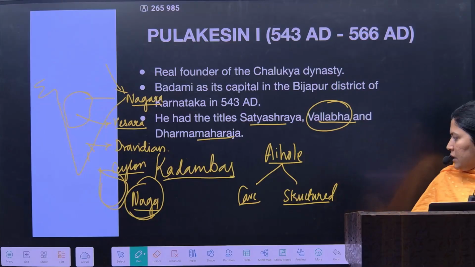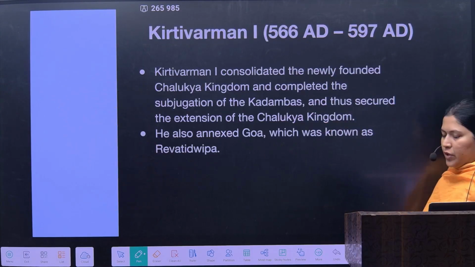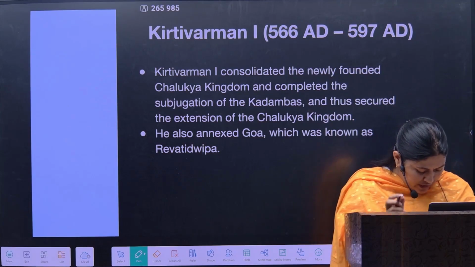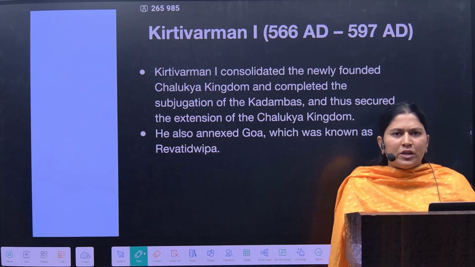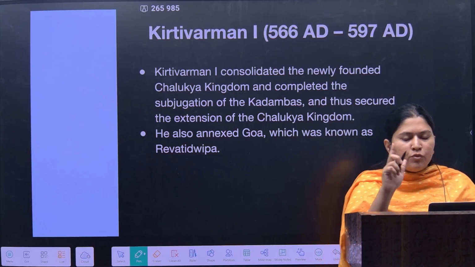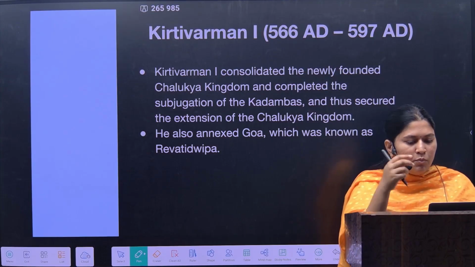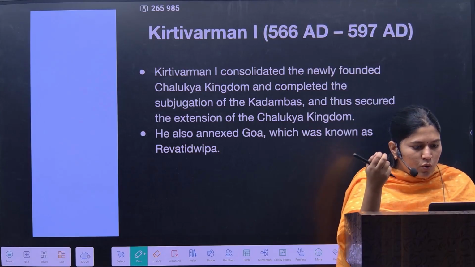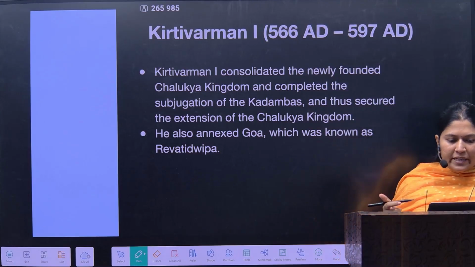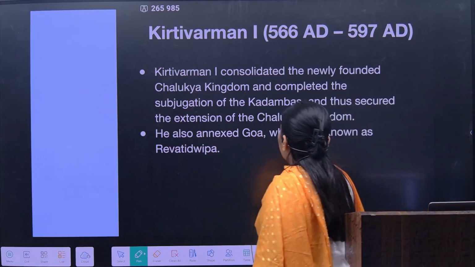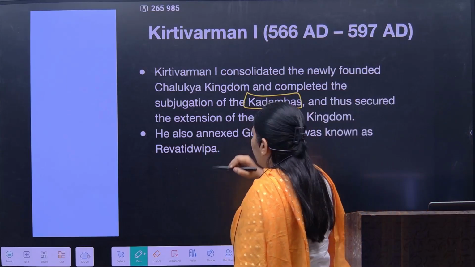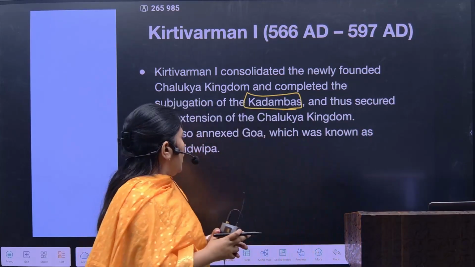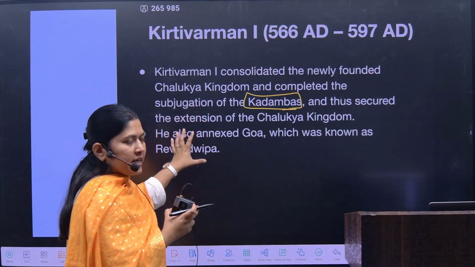Now after this, the second king is Kirtivarman, or Kirtivarman I. Of course, there was Kirtivarman II also, but in the latter stage, who was one of the weaker rulers. But Kirtivarman I was one of the most able rulers. So he completed the subjugation of the Kadambas, whatever Pulakesin I was unable to expand in his whole lifetime. Kirtivarman had done it in a single go.